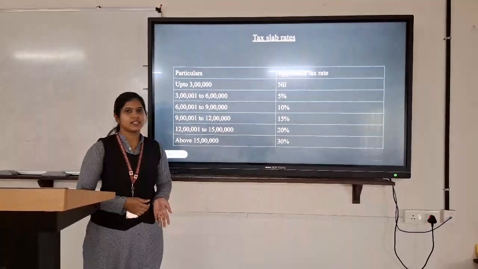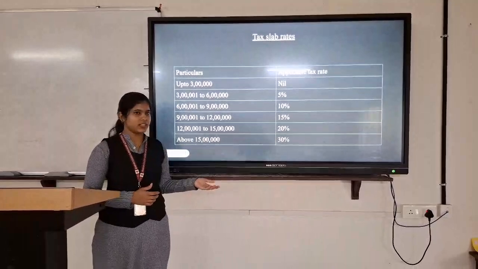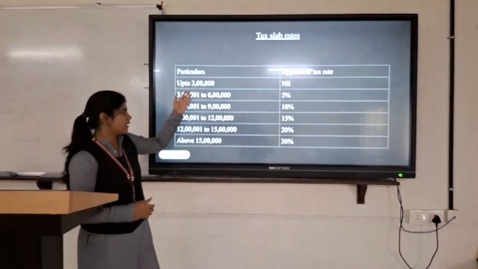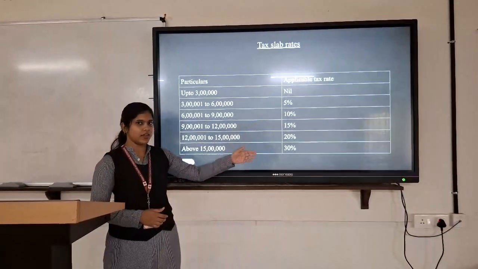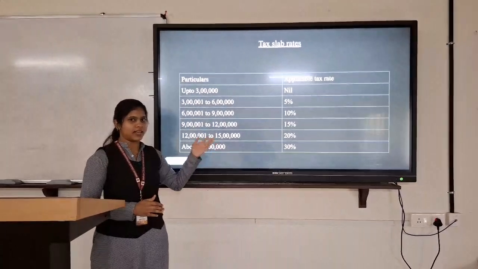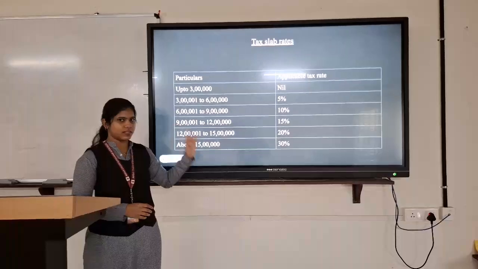So in the old tax regime, they have three different tax slab rates according to age. But according to this new tax regime, the income is given and the tax rate is given. So people of all ages have to pay this tax rate. If they are opting for the new tax regime, they have to pay according to this slab rate.